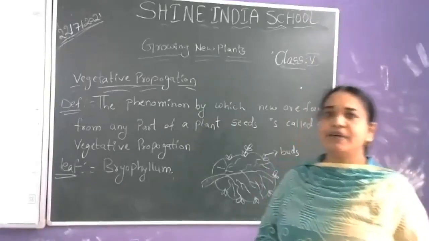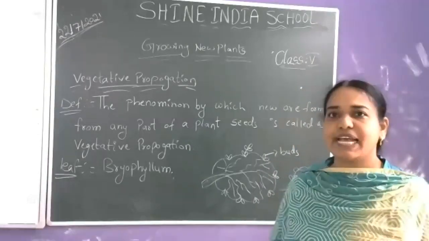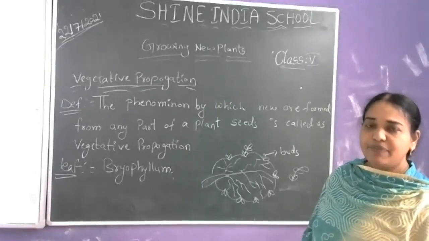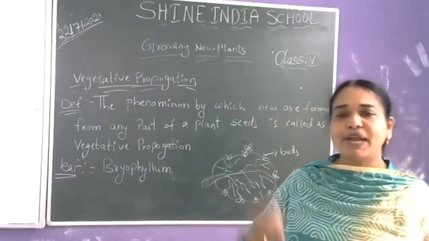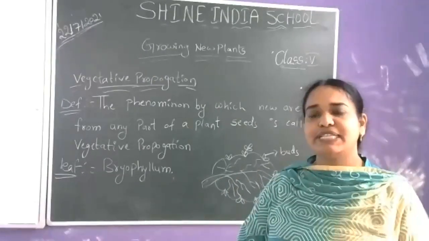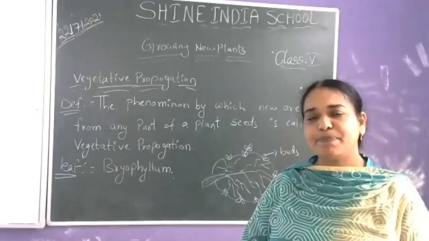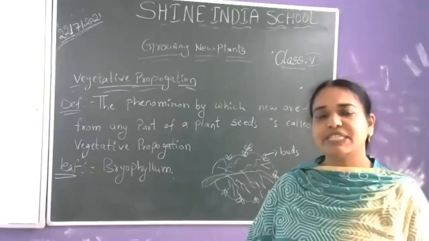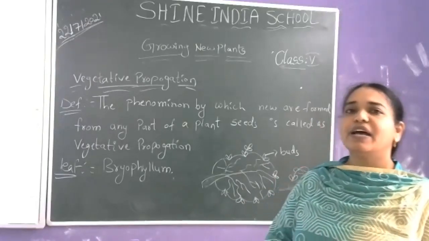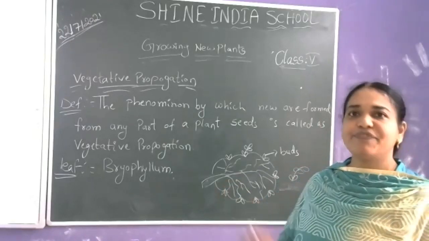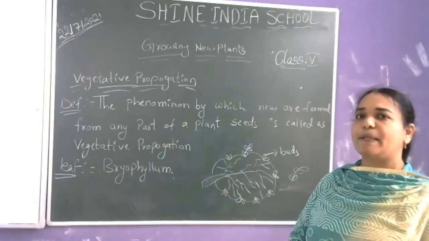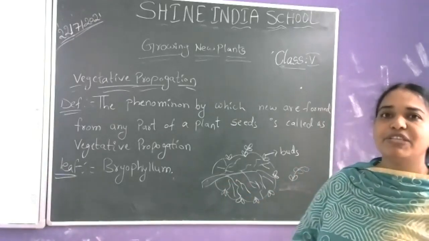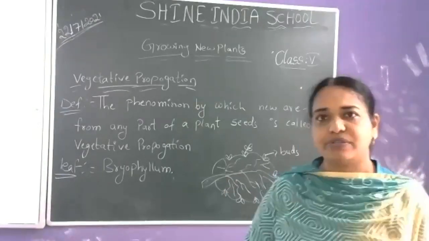Are you clear, beta, about whatever we discussed in this class? What we learned from this class is that new plants can also arise without seeds. In some cases, by some phenomena, new plants form without seeds. Children, is it clear for you? Please respond. Is vegetative propagation clear for you or not?